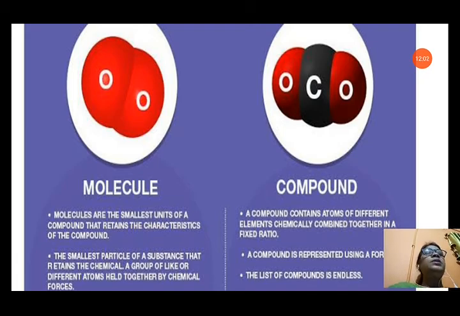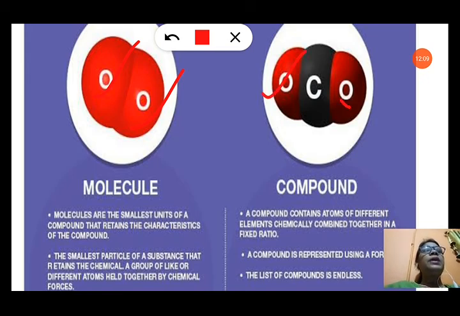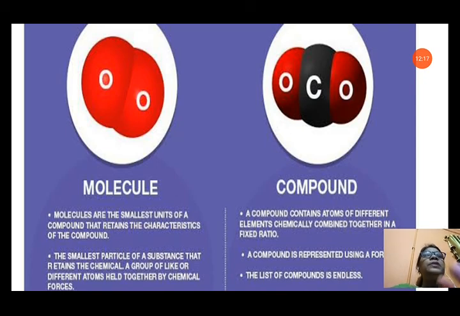There is a difference. In this you can see, in molecules, same atoms, one kind of atoms, and in this compound you can see different kinds of atoms, carbon and oxygen both. So they combine together in a fixed ratio, then only compounds are formed. So there is a very basic difference: in a compound, different kinds of elements combine.